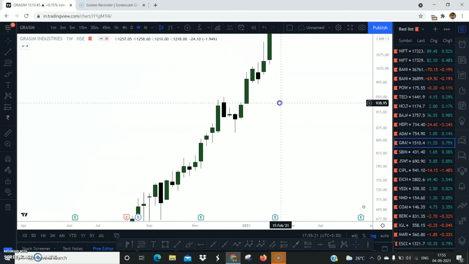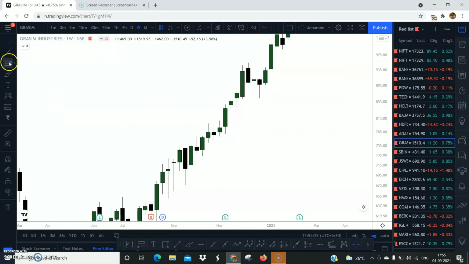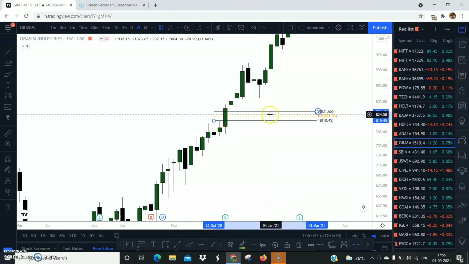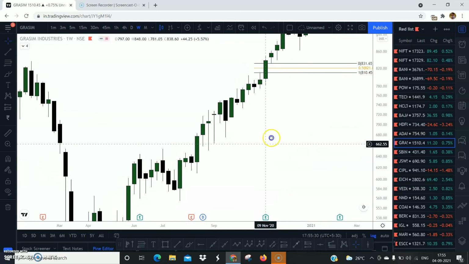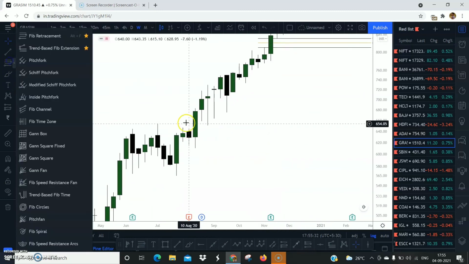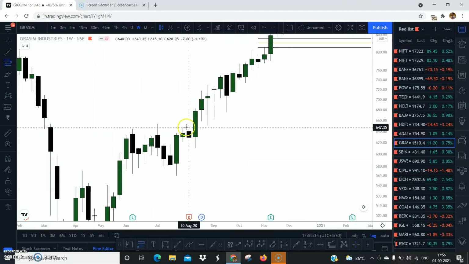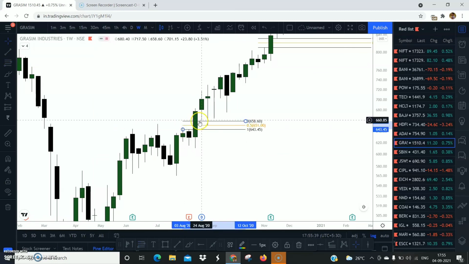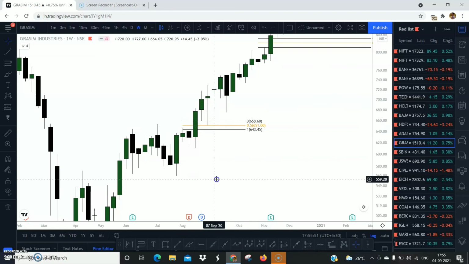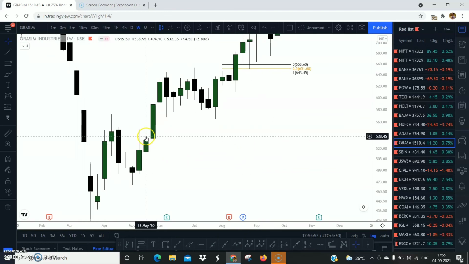Let's see if there's anything that actually got respected. Even this is a fair value gap from this wick till this wick. If the price had ever touched this area, we could have got some sort of rejection. Now from this wick till this wick, we got a rejection. You see there's no selling on the left. Then the price dips, touches this 50% precisely and moves higher. So there's obviously something that is pushing the prices higher, right? Now let's see this. This is the wick, this is the wick.